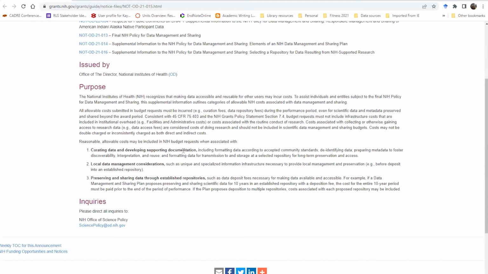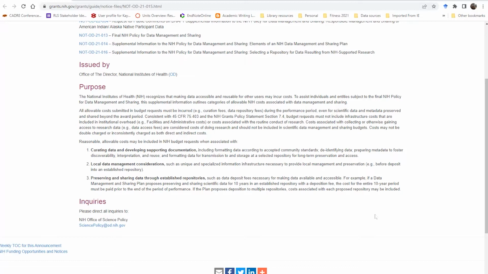So data curation, developing supporting documentation. This may just be a matter of providing additional funding for graduate students beyond just the experimental stage. Remember to include funding for the back end, a semester's worth of just doing the documentation, okay?